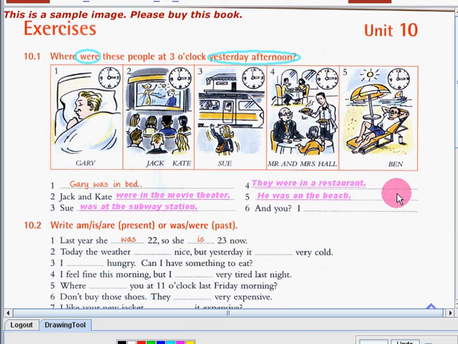And as you can see, for all the sentences, we used the past tense of the verb were and was. Okay? Now, how about number 6? And you? What were you doing yesterday afternoon at 3 o'clock? Write your answer here. As for me, I was in the office yesterday afternoon at 3 o'clock.